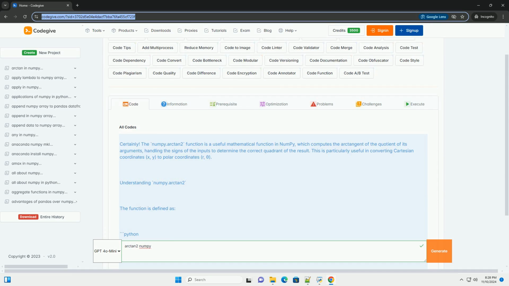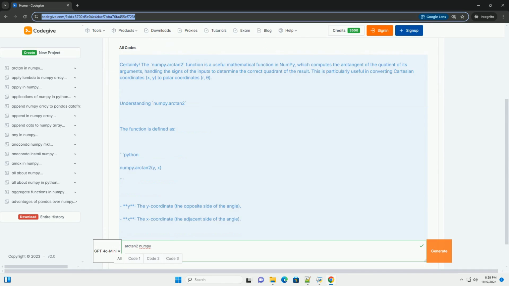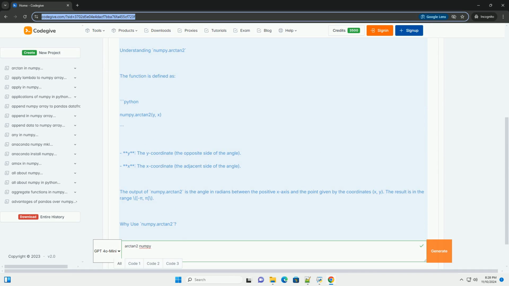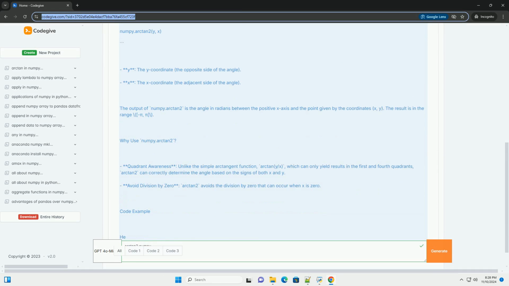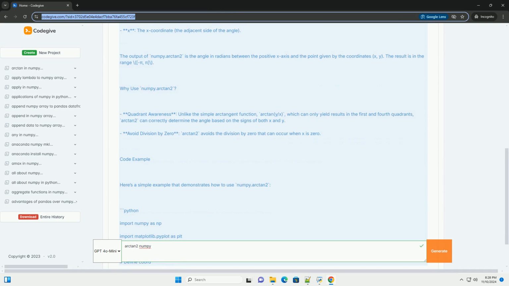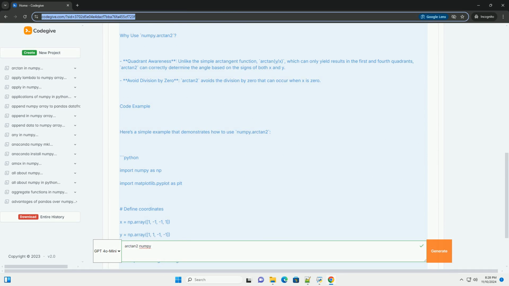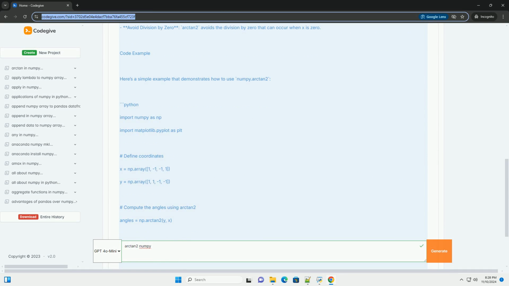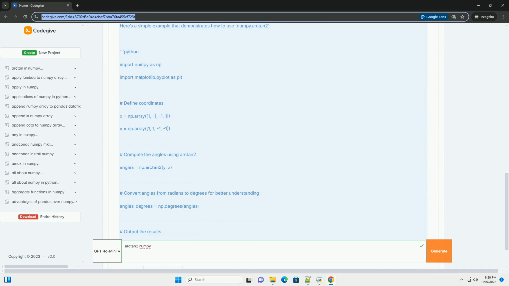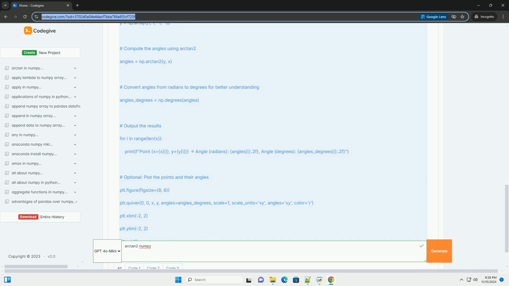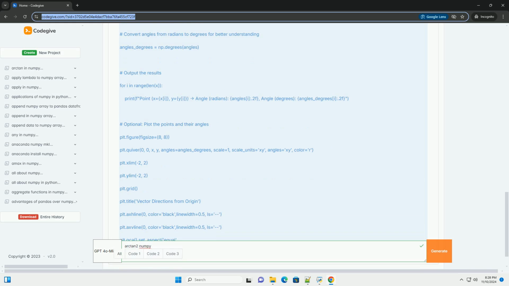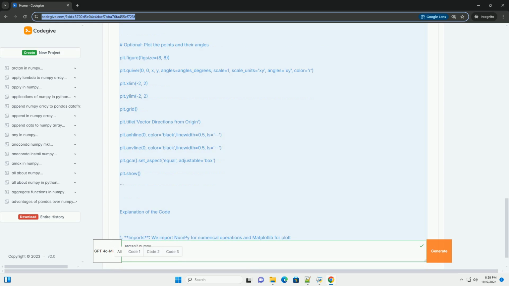Certainly. The numpy.arctan2 function is a useful mathematical function in numpy, which computes the arctangent of the quotient of its arguments, handling the signs of the inputs to determine the correct quadrant of the result. This is particularly useful in converting Cartesian coordinates (x, y) to polar coordinates (r, theta).